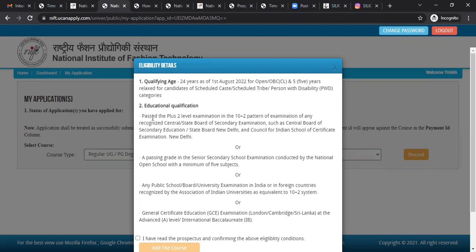Education qualification, passed the +2 level examination in the 10+2 pattern of examination of any recognized central board of secondary examination such as CBSE, State Board, and ICSE, or a passing grade in the senior secondary school examination conducted by the National Open School with a minimum of 5 subjects, or any public school board university examination in India or in foreign countries recognized by the Association of Indian Universities as equivalent to the 10+2 system, or General Certificate Education GCE examination of London, Cambridge, Sri Lanka at advanced level, International Baccalaureate, which we call IB.